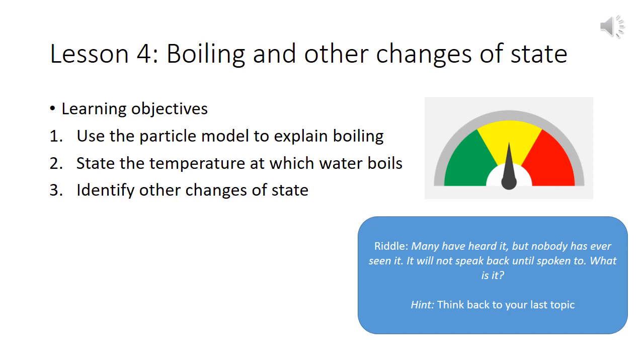So number 1 is use the particle model to explain boiling. Number 2 is to state the temperature at which water boils. And number 3 is we're going to identify other changes of state.